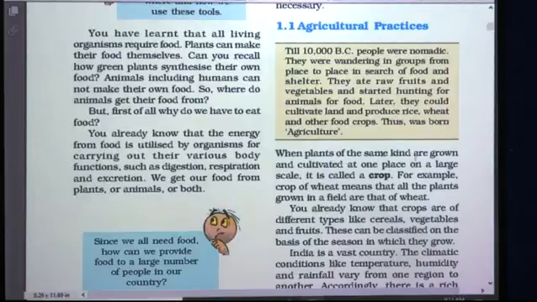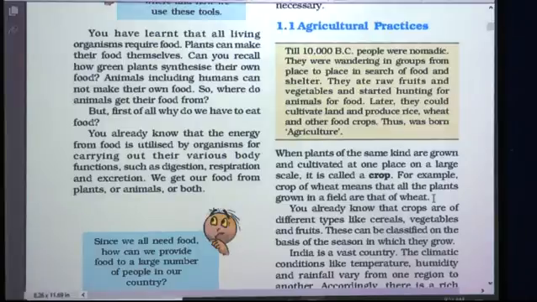When plants of the same kind are grown and cultivated at one place on a large scale, it is called a crop. So what is a crop? Crop means plants of the same kind grown and cultivated at one place on a large scale. For example, crop of wheat means that all the plants grown in a field are that of wheat. So when we say wheat crop, it means in that large area all the plants are of wheat.